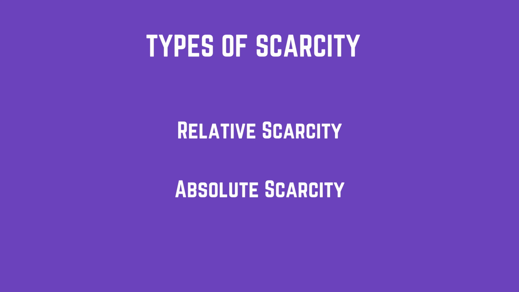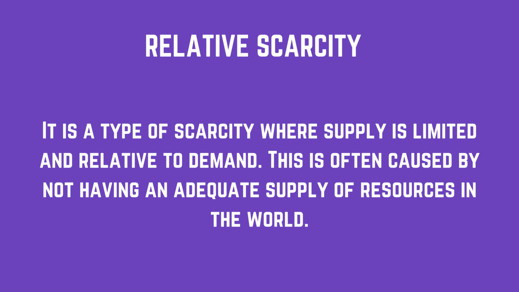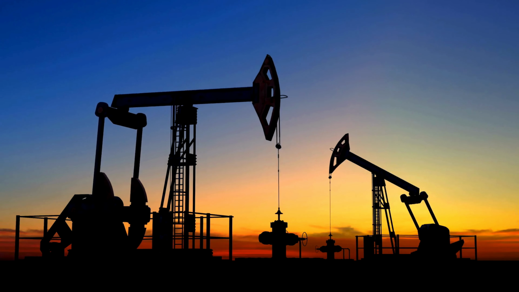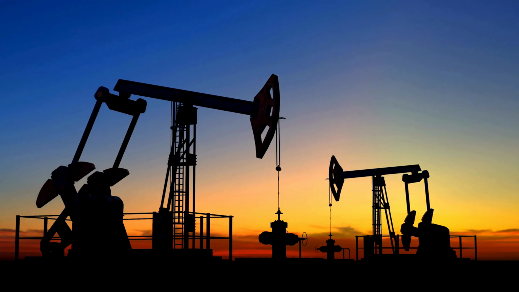Two types of scarcity. There are two types of scarcity: relative and absolute. Relative scarcity is a type of scarcity where supply is limited and relative to demand. This is often caused by not having an adequate supply of resources in the world. An example of this is crude oil and trees. It is a limited resource that has a high demand as these are needed for energy creation.